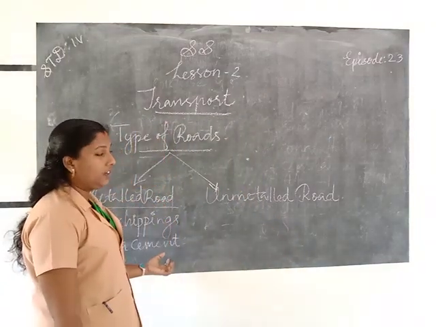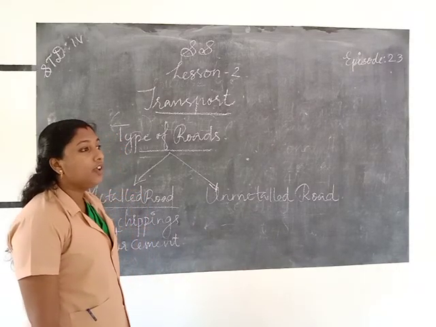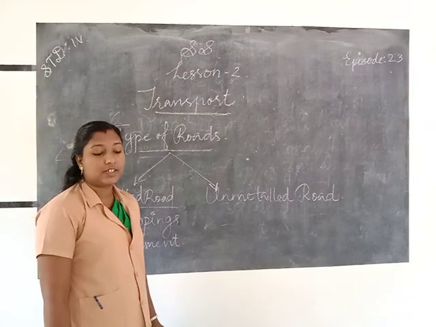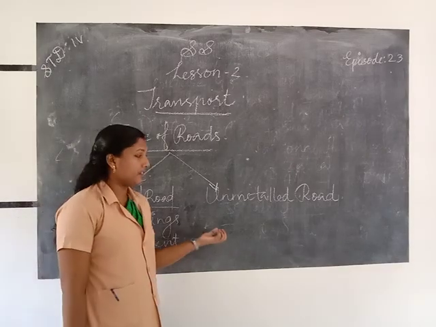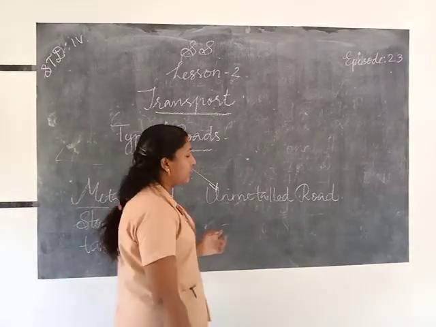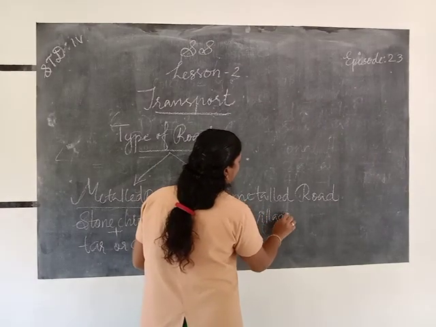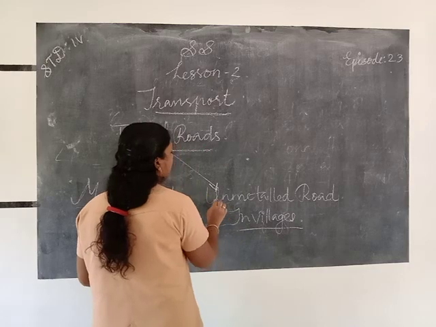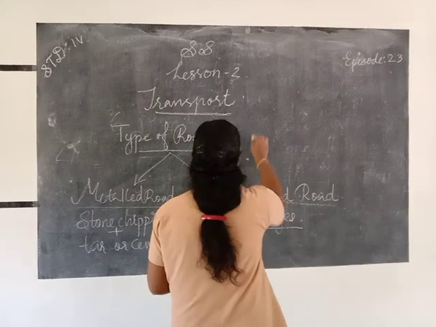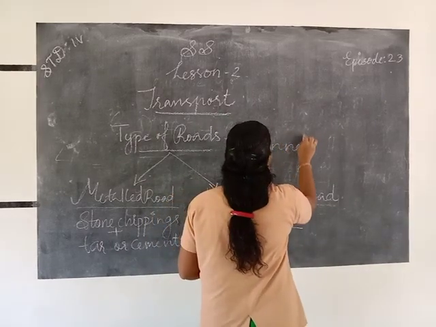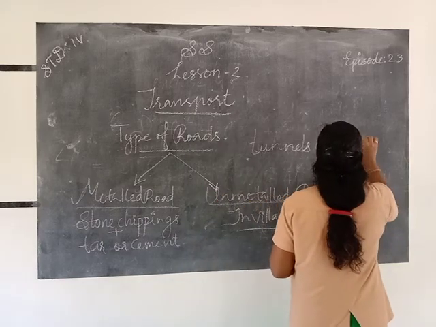So unmetalled roads we can see in the villages. We can see only stones and soil. There is no tar, and no stone chippings are used in the unmetalled roads. In villages, we can see what type of road? Unmetalled roads. And we also use types of roads like tunnels and bridges. We use bridges.